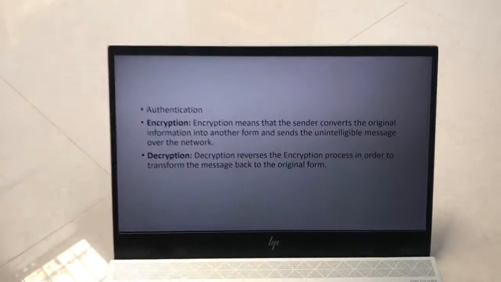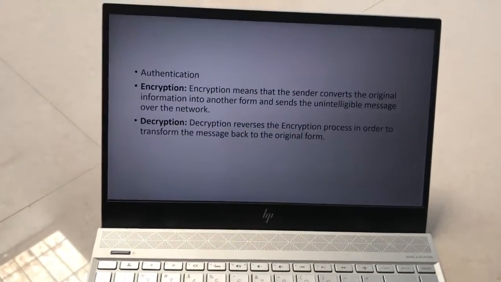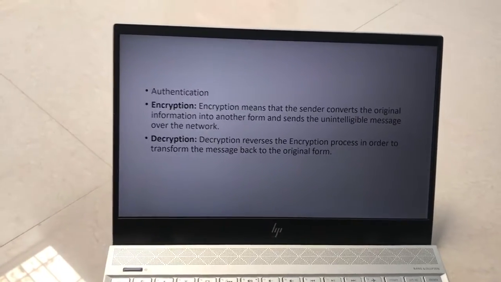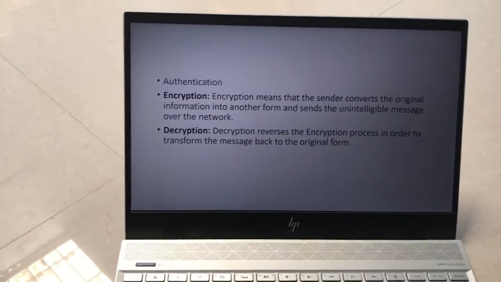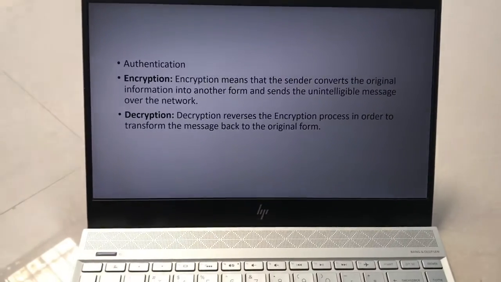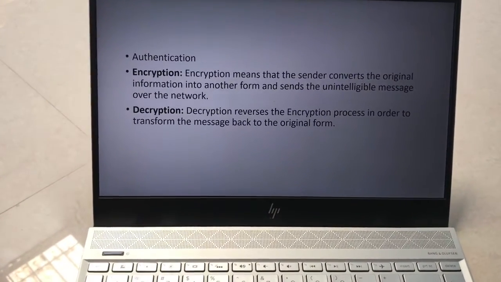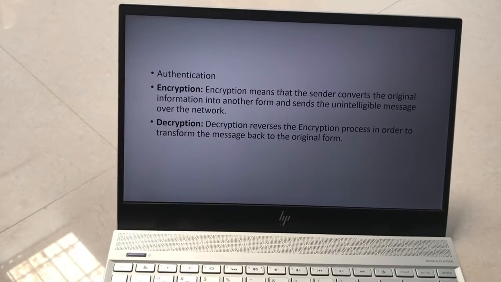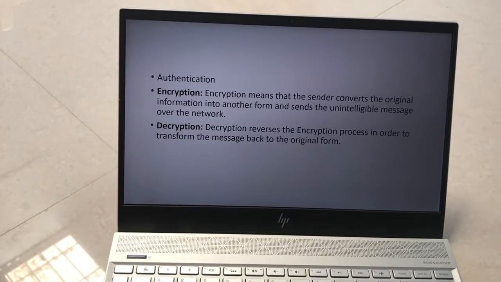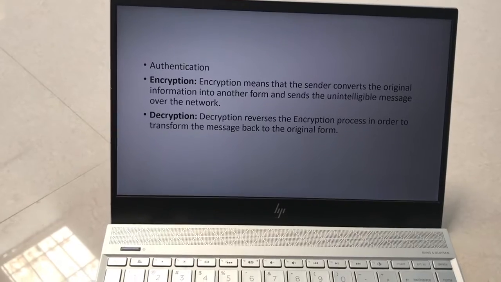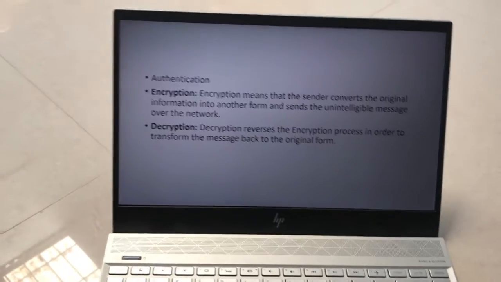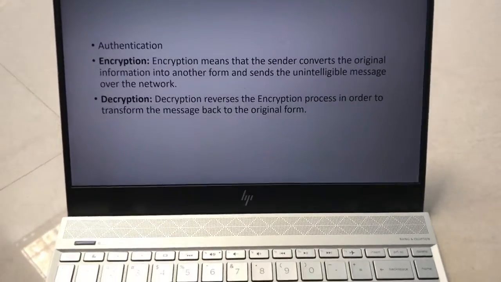Afterwards we are going to study what is meant by encryption and decryption. We know well that encryption means the sender converts the original data into another form. It means that the plain text is encrypted with the help of a secret key, and it is called ciphertext. Then it is sent to the receiver, or you can say the data is sent to the network. It is called encryption.